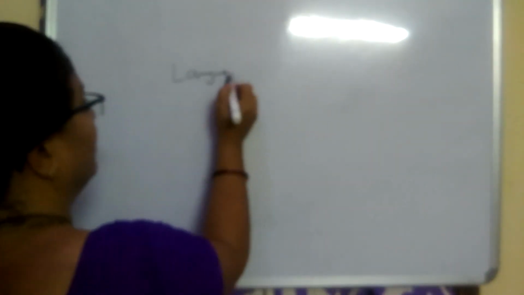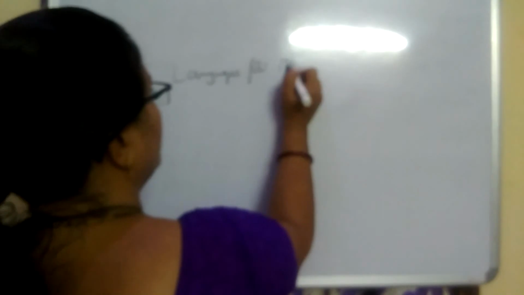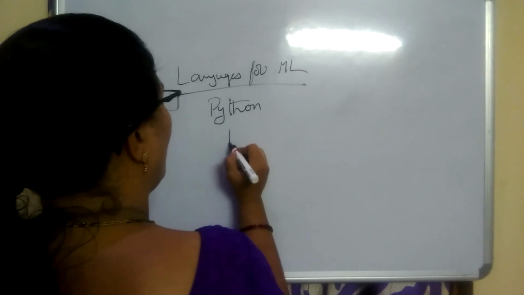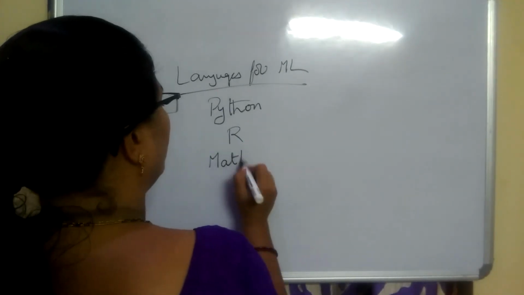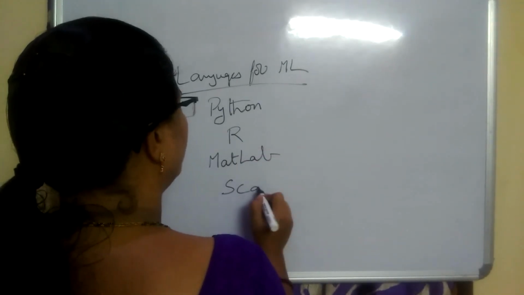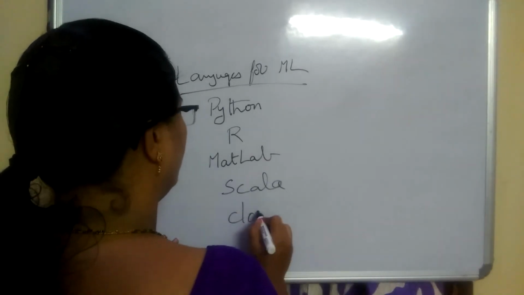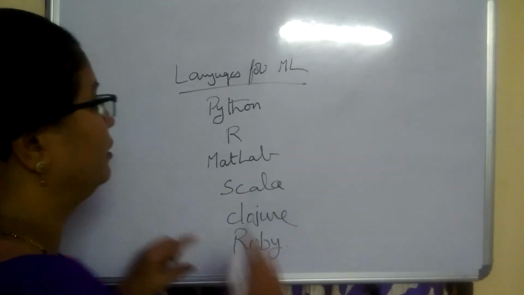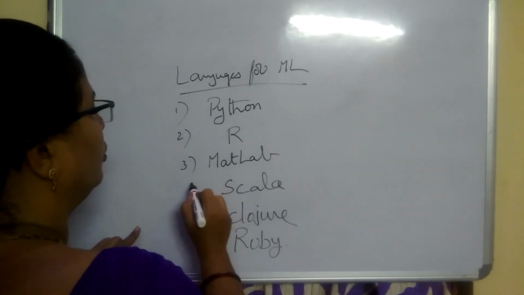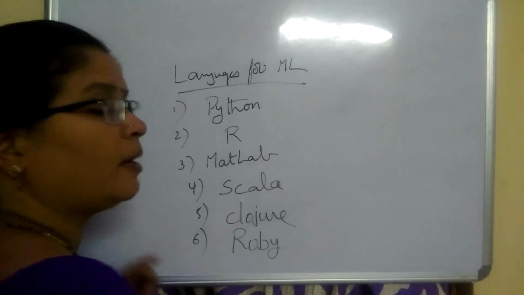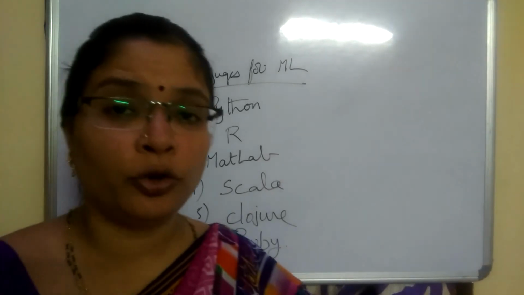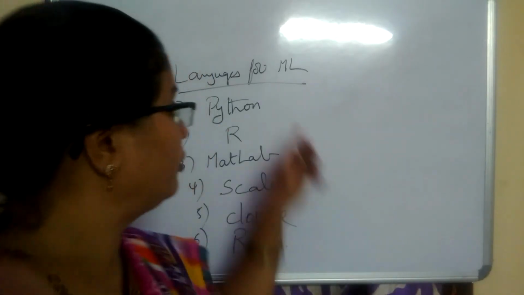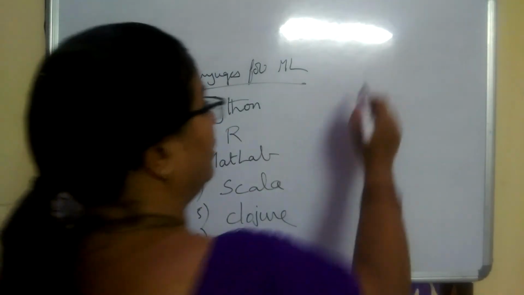Languages for machine learning: the very first one, Python, that all of you know, R, MATLAB, Scala, Clojure and Ruby. So totally six languages effectively used for machine learning. We can implement machine learning algorithms by using these languages.